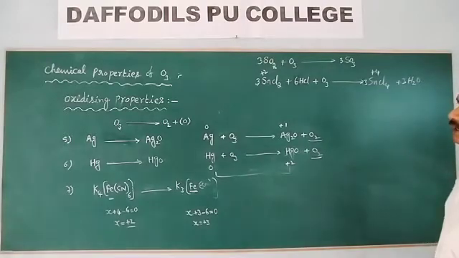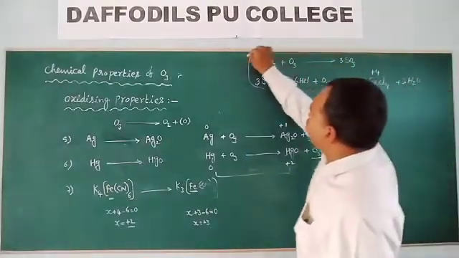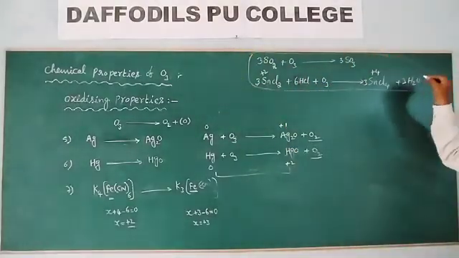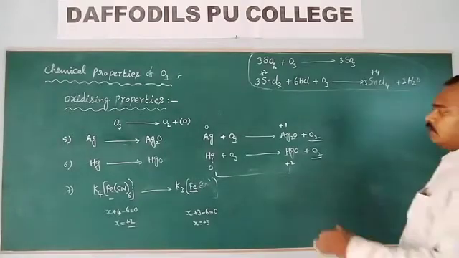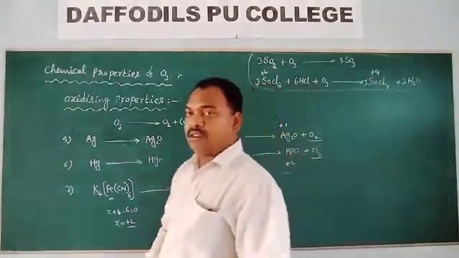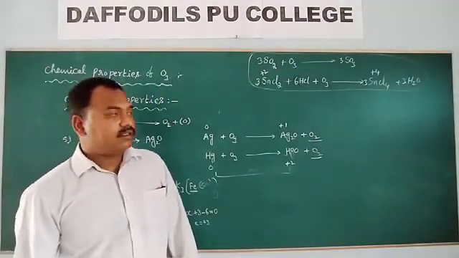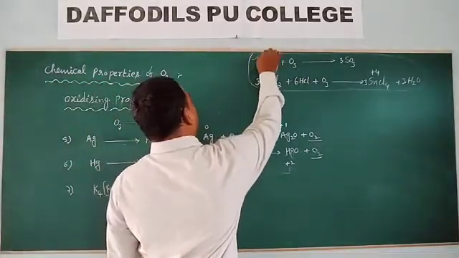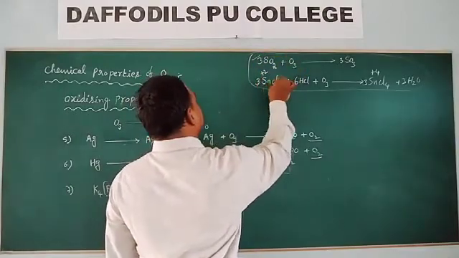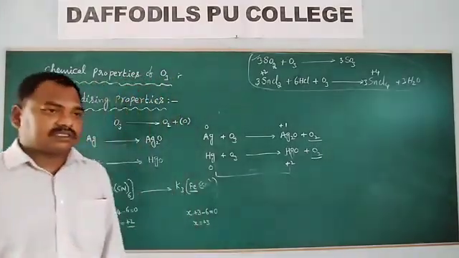an oxidizing agent. So what is the specialty of these two reactions? In these two reactions, oxygen is not liberated. In all the remaining reactions, oxygen is liberated as a product. So that is the importance of the two reactions. Sulfur dioxide oxidation with ozone and stannous chloride oxidation with ozone do not liberate oxygen gas.